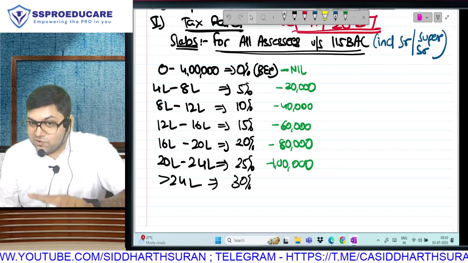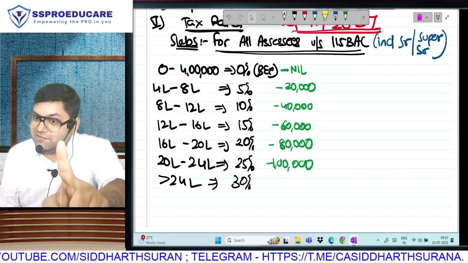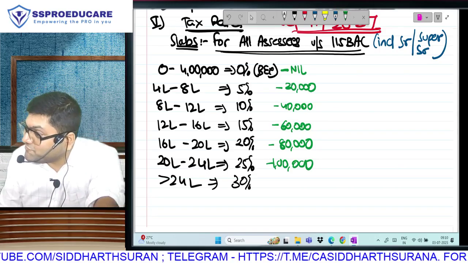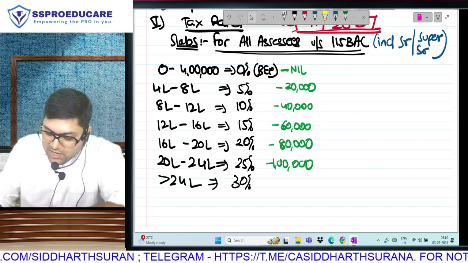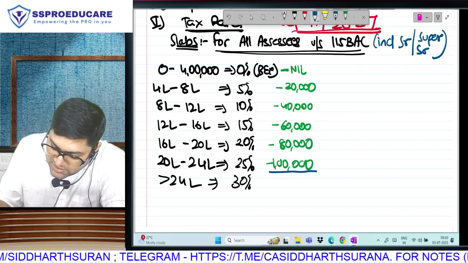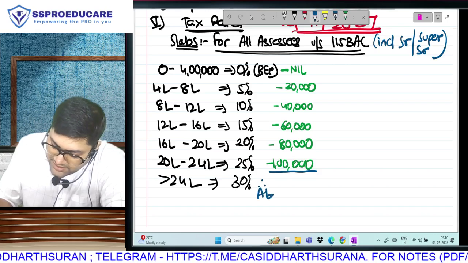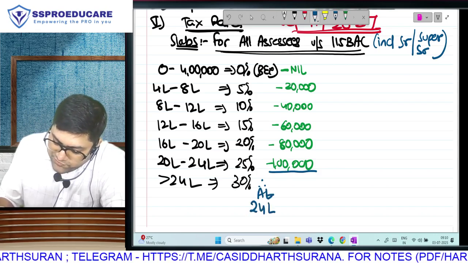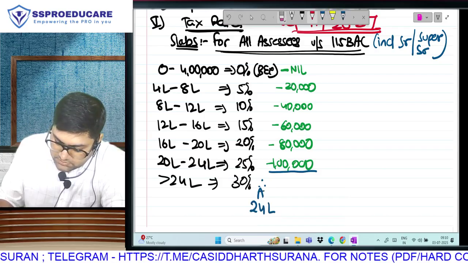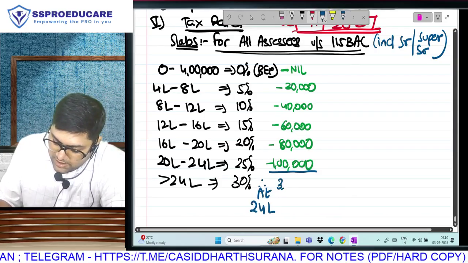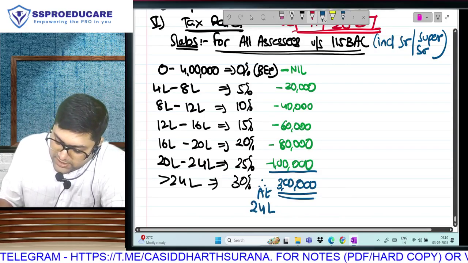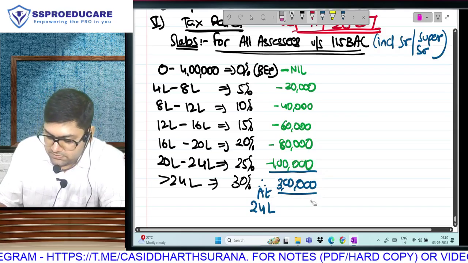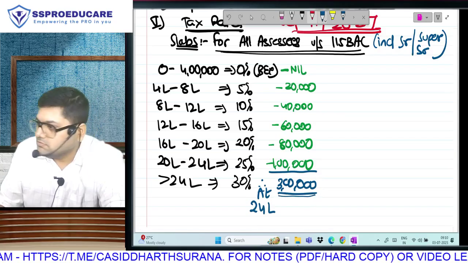Here also we will do the shortcut, and we have only one shortcut because for everyone we have the same rates. Correct? If I ask you what is the tax at net taxable total income of 24 lakh rupees? 3 lakh. And we are clear that after 24 lakh everything is taxed at 30%.